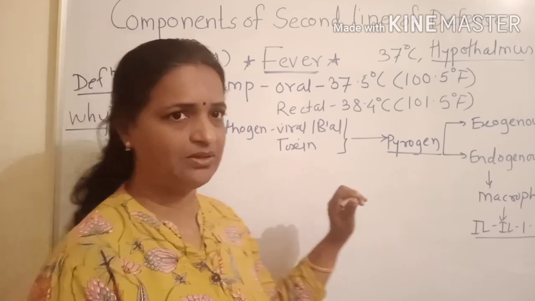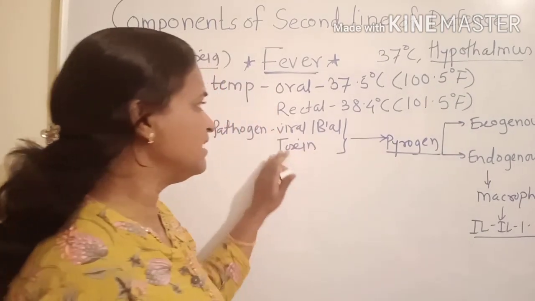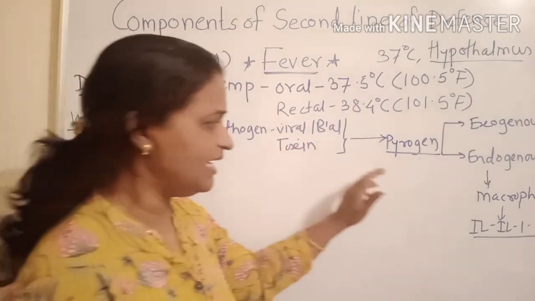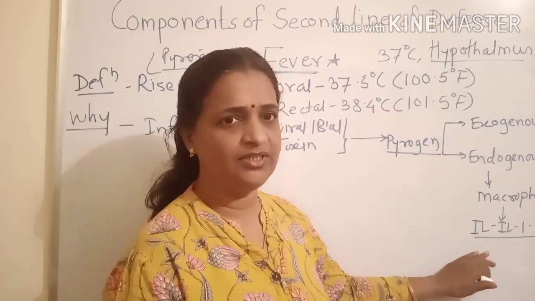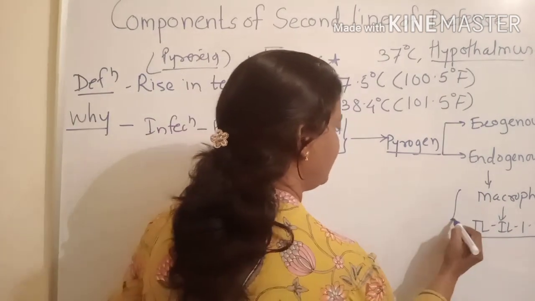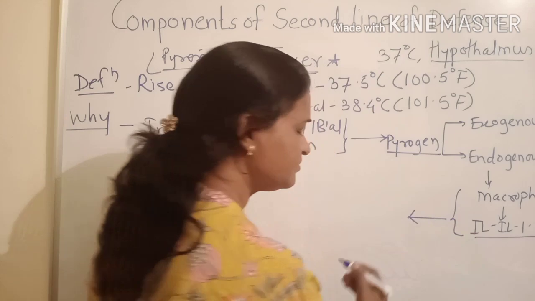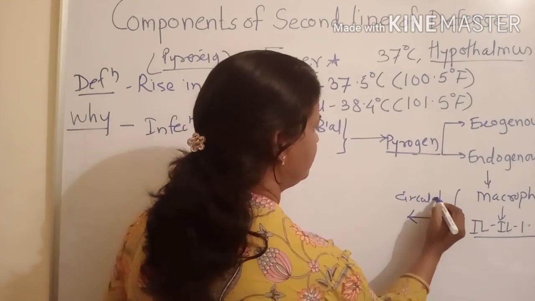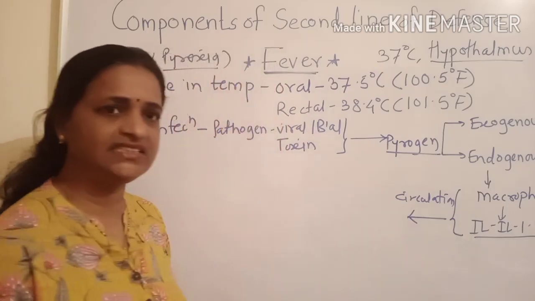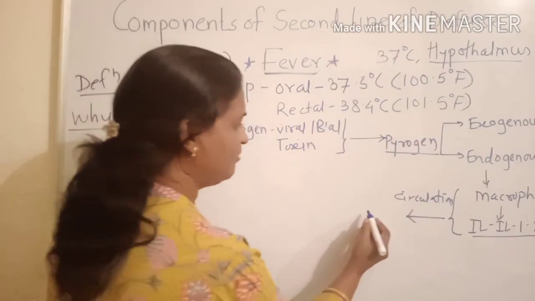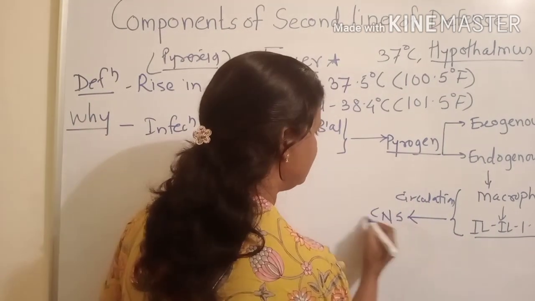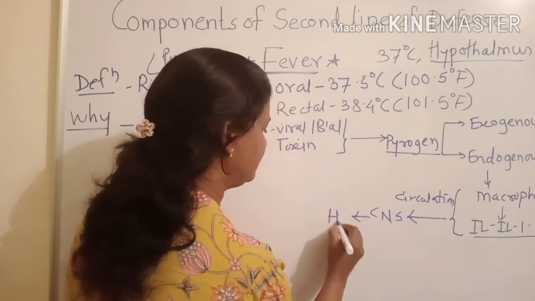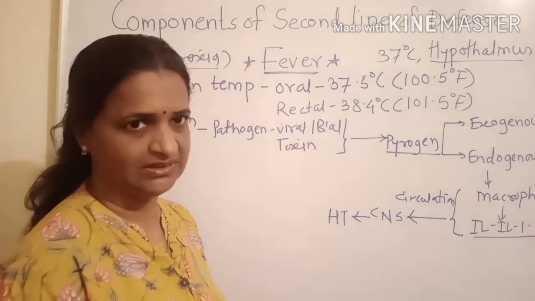So all these pyrogens, exogenous pyrogens, components of this pathogen, as well as this interleukin, circulate via our circulation. They get circulated through the circulation and they reach the central nervous system and ultimately the hypothalamus.